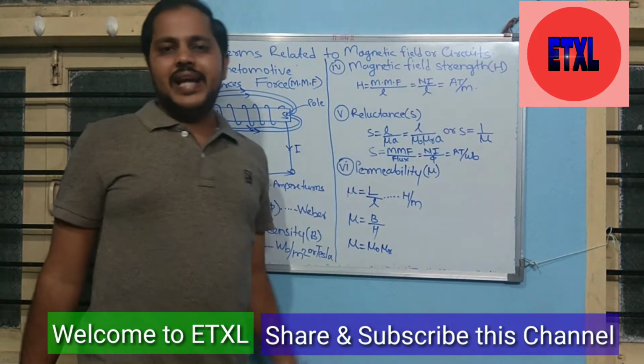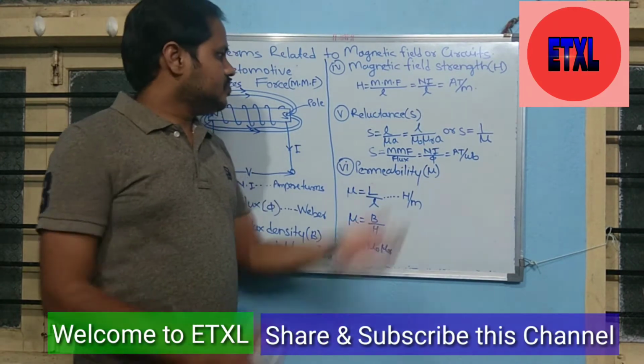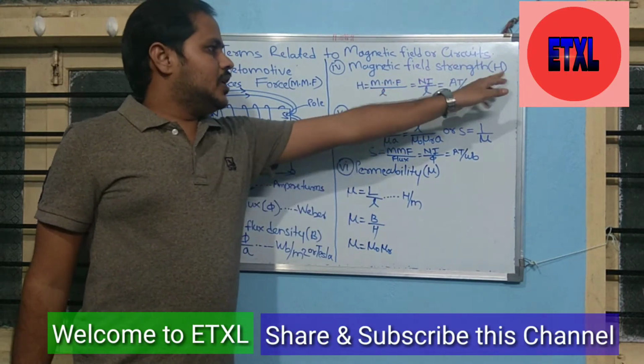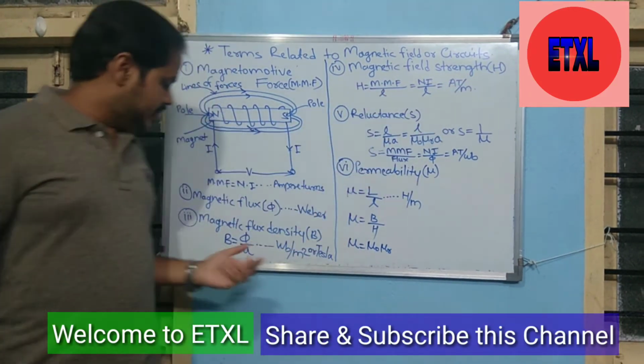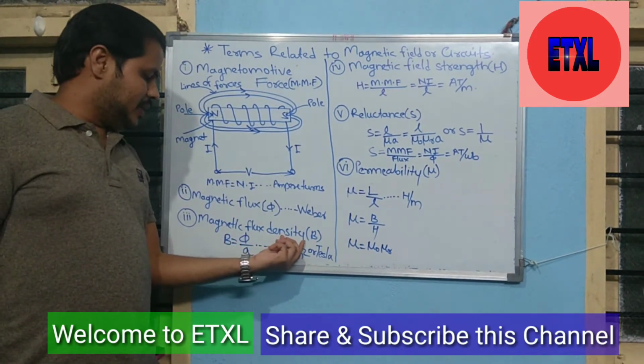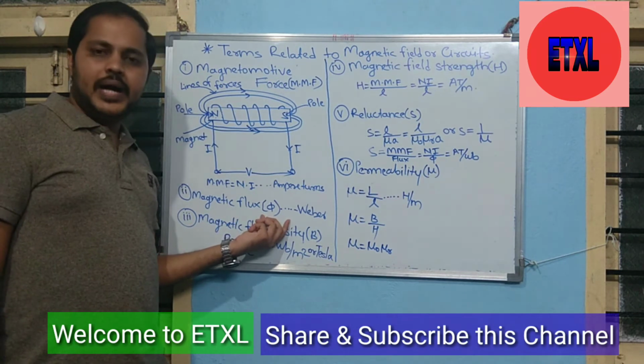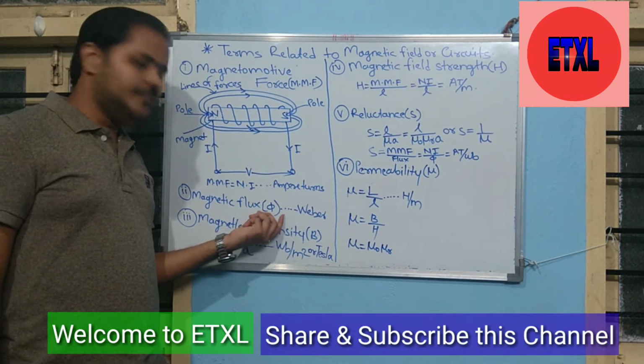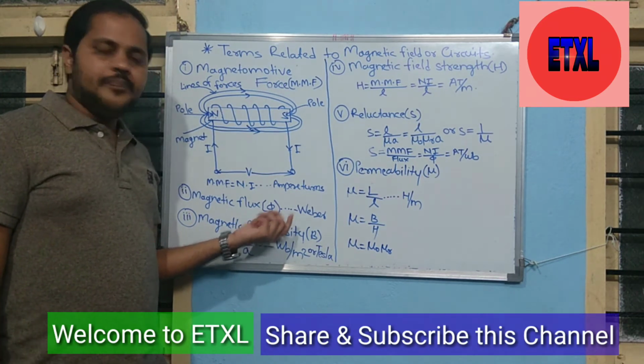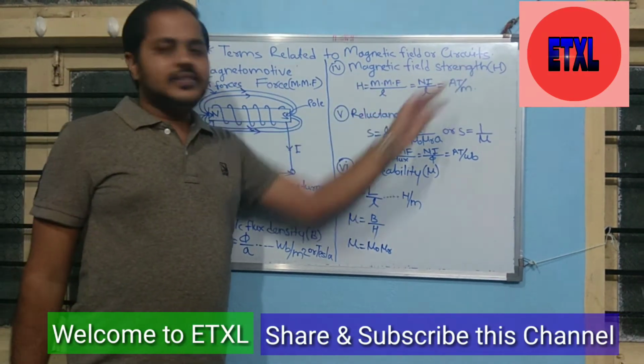Next point is magnetic field strength. It is denoted by capital H, the magnetic flux density is denoted by capital B, and magnetic flux is denoted by the phi sign. What is magnetic field strength?